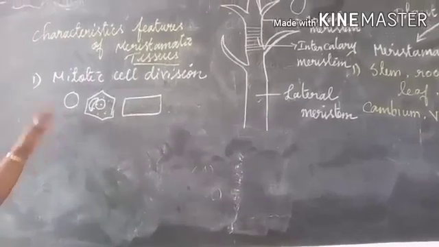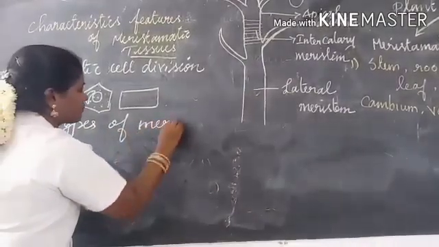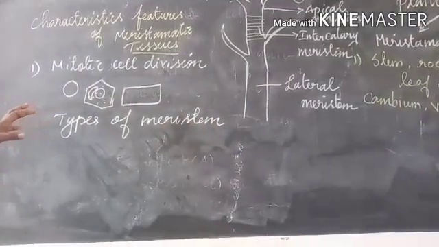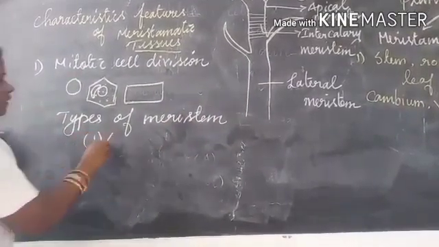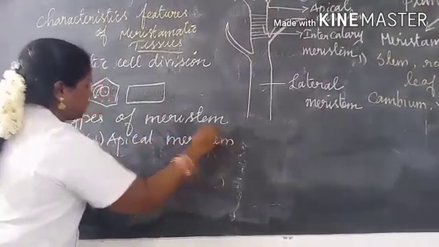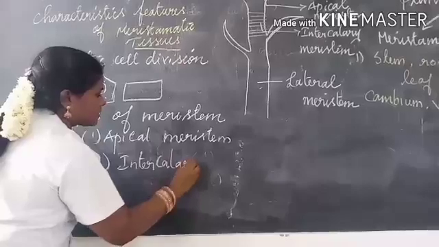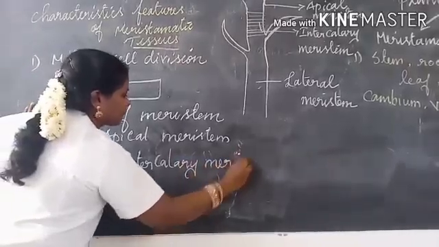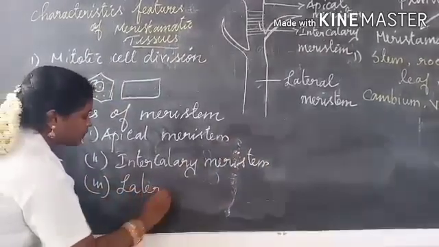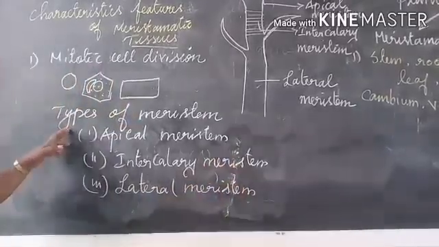Now let us see the types of meristem. Based on position, meristem can be classified into three types: apical meristem, intercalary meristem, and lateral meristem.